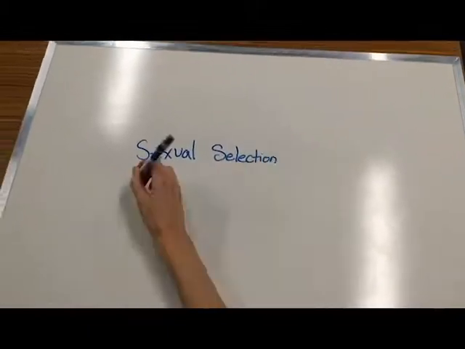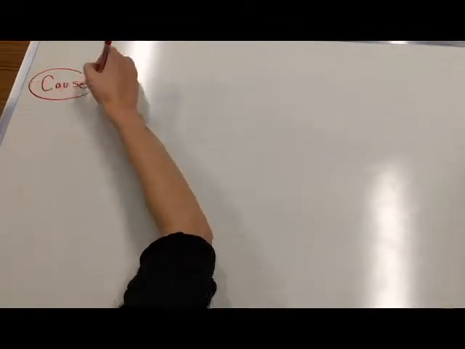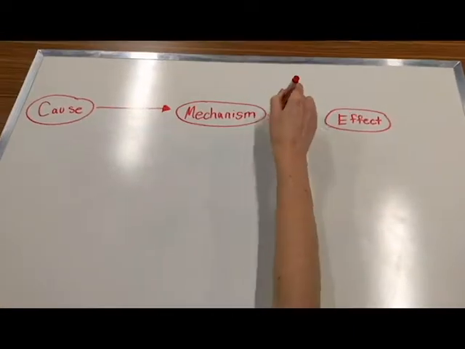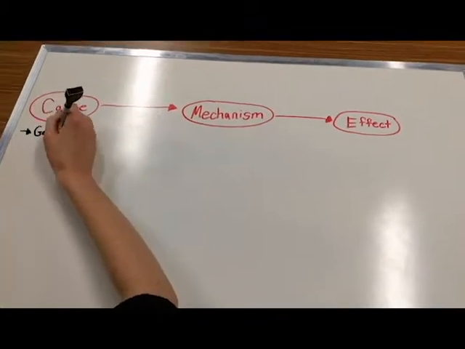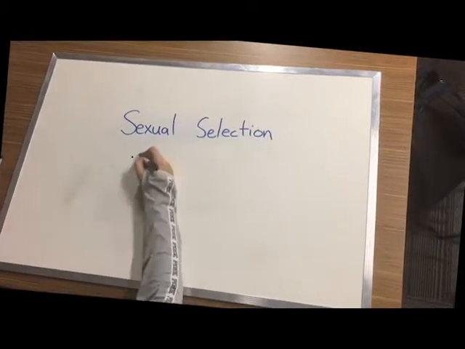Selection occurs due to a number of factors including natural selection, gene flow, mutation, genetic drift, and sexual selection. In this video, we will be focused on sexual selection, exploring the cause, mechanism, and effect of sexual selection. Sexual selection occurs in species with two biological sexes, in which one sex picks their mate based on specific qualities that individual possesses. It originates from the necessity of gene variants on producing offspring more fit for dynamic environments.